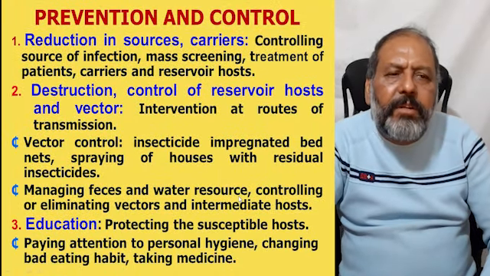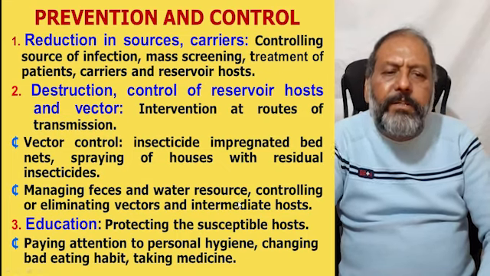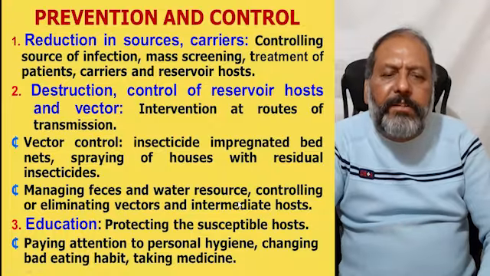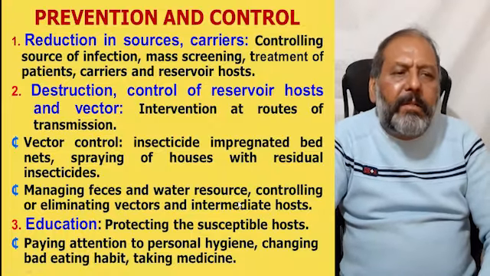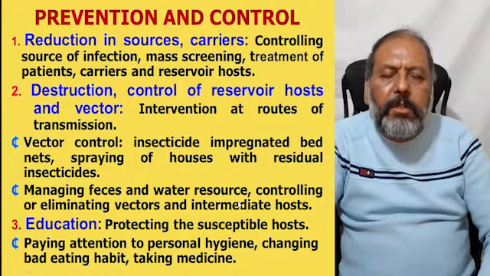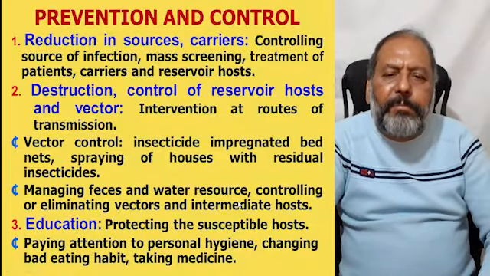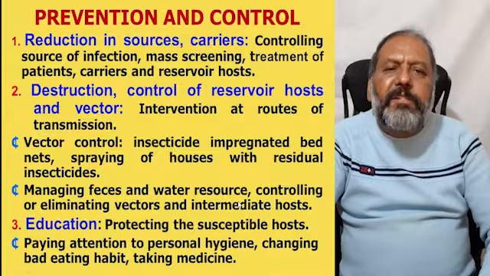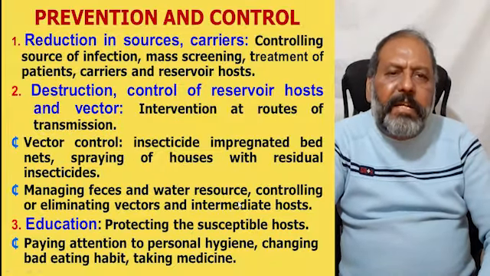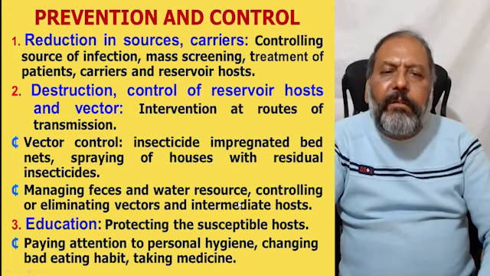Now, the prevention and control of parasitic infection. Number one, reduction in sources and carriers, that is controlling the source of infection, mass screening of the public, and treatment of the patients, carriers, and the reservoir host so that they cannot spread it to other non-infected persons. Number two is destruction, control of the reservoir host and the vectors, that is intervention at the root of transmission, vector control,